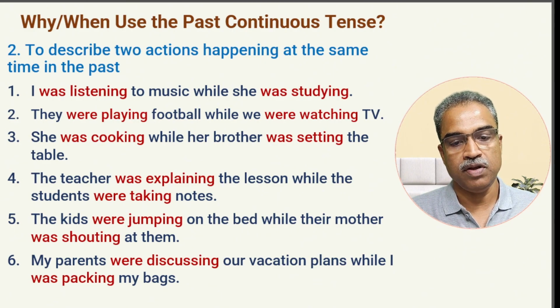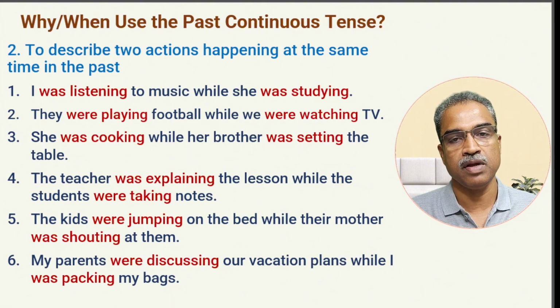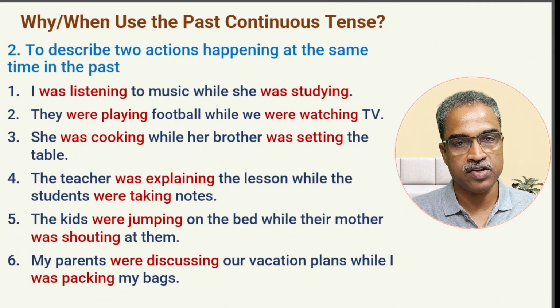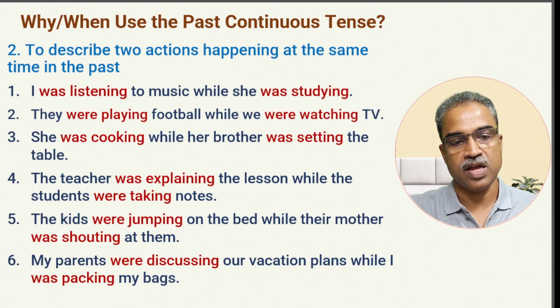The kids were jumping on the bed while their mother was shouting at them. So two actions, mother shouting and kids jumping on the bed. They were going on in the past. My parents were discussing our vacation plans while I was packing my bags. So on one side, a discussion was going on about vacation. On the other side, my bag was being packed. So whenever we have to describe two actions happening at the same time in the past, we use past continuous tense.